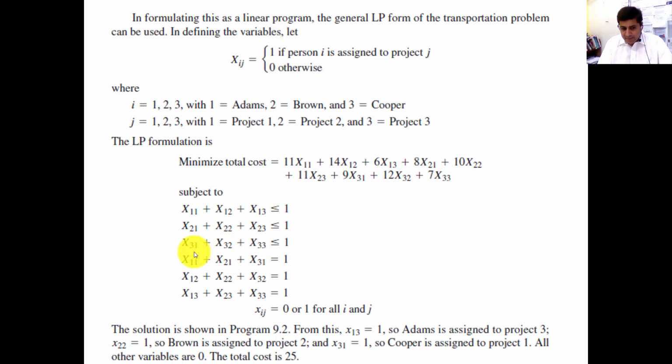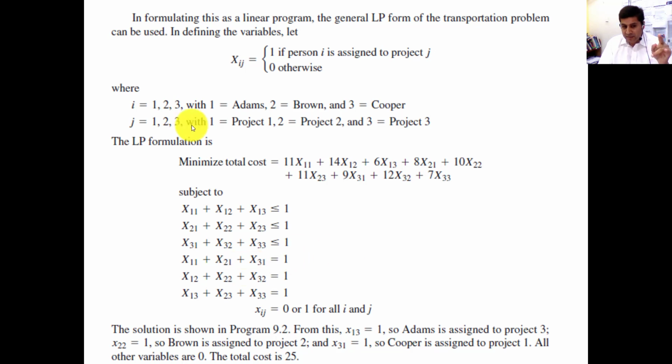Similarly, this is the constraint for Cooper. Cooper is 3. So there is a chance that you will assign Cooper to job 1, Cooper to job 2, Cooper to job 3, and it will be less than or equal to 1. And these are the constraints of jobs. You need to complete the job. Just like in the transportation problem, we have supply and demand. We need to fulfill the demand in order to satisfy the equilibrium condition. So while using the 3 people, in this case Adam, Brown, Cooper, we need to complete the first job.